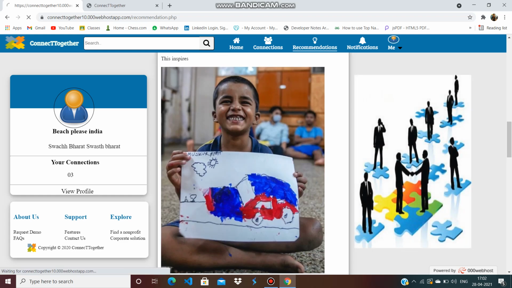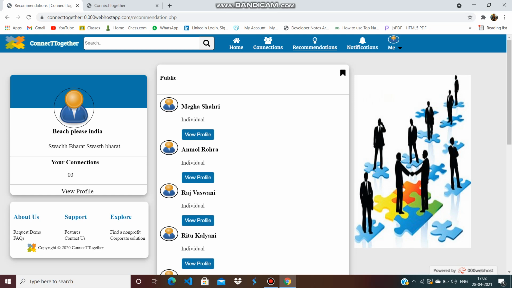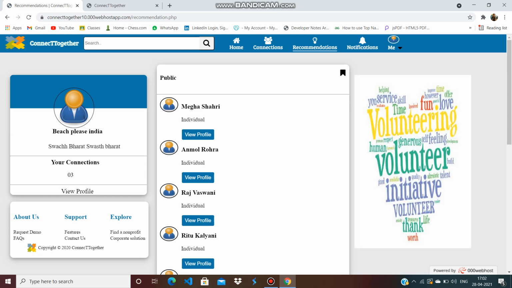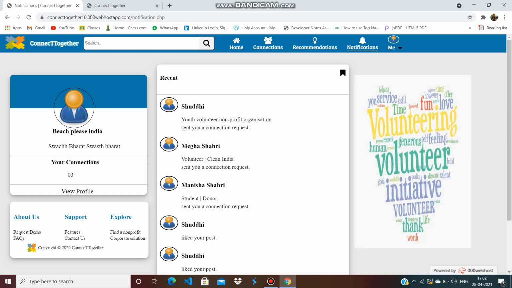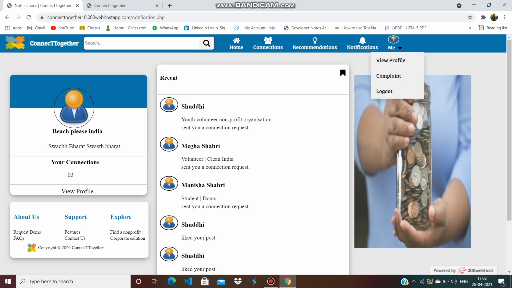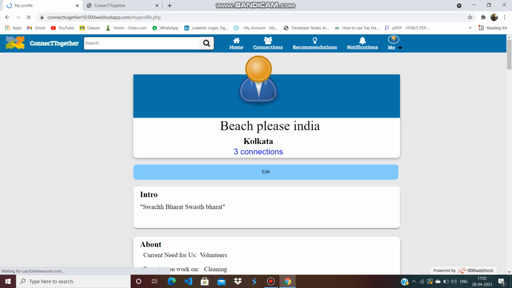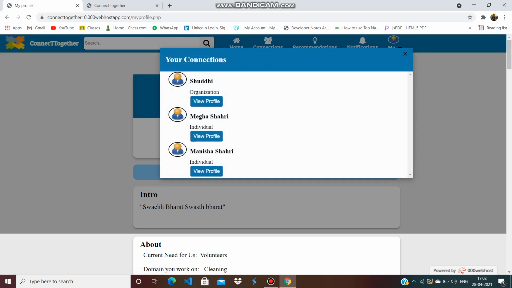Recommendations I already told about: based on the parameters that they enter during registration, we recommend them to connect. Notifications are displayed in this section. We can go to our profile and see what our connections are. These are my 3 connections.